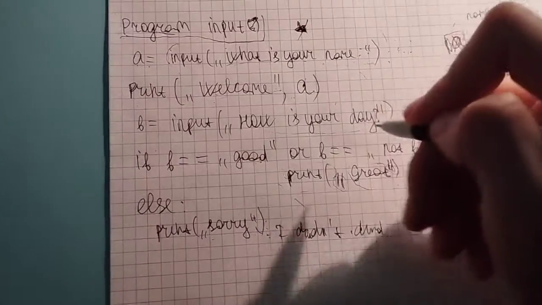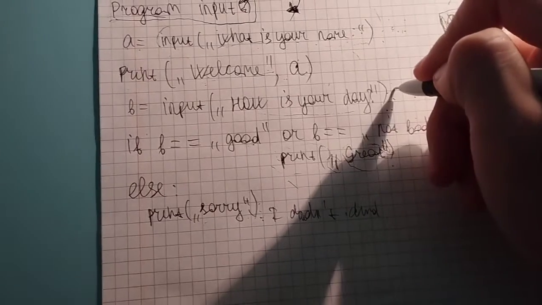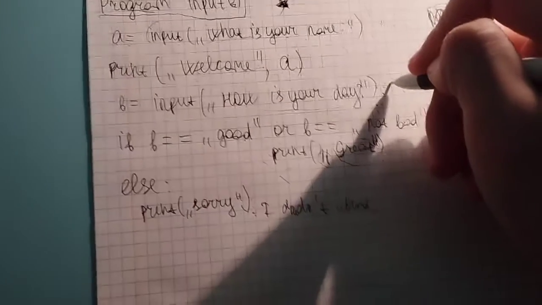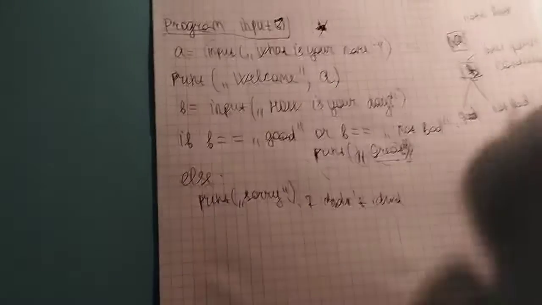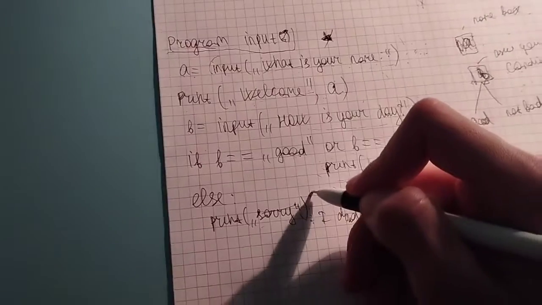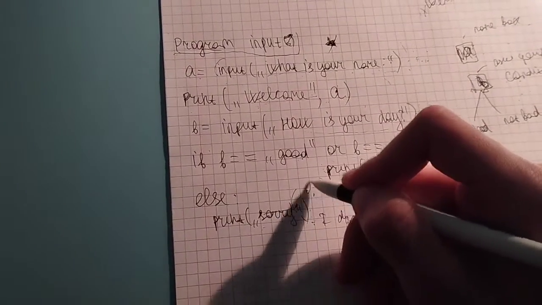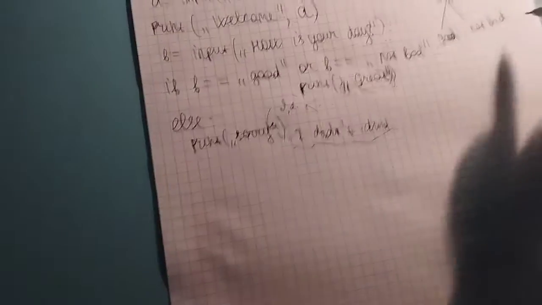You write here not bad, for example, or good. One of them you have to choose. Press enter, then you will see on the screen great. But if you write something else, numbers or whatever, you're going to see sorry. The sorry we can add here. I didn't add it yet, so I will write it here.